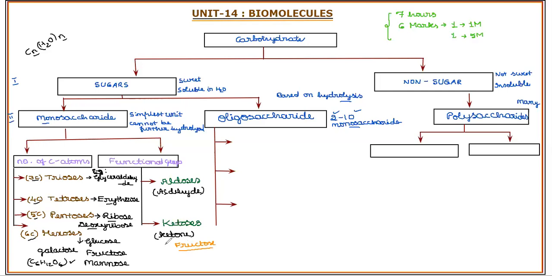So which is having ketone as a functional group. The remaining hexoses here, you can relate as aldoses. It is glucose, galactose, or any pentose here, it is ribose, etc. All these you can relate as aldoses, which are with aldehyde as a functional group. For ketoses, you can relate fructose, the fruit sugar, as the best example.